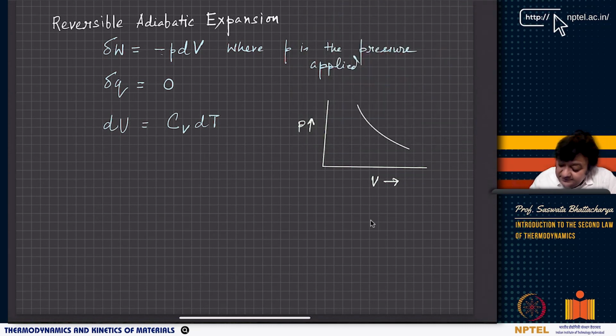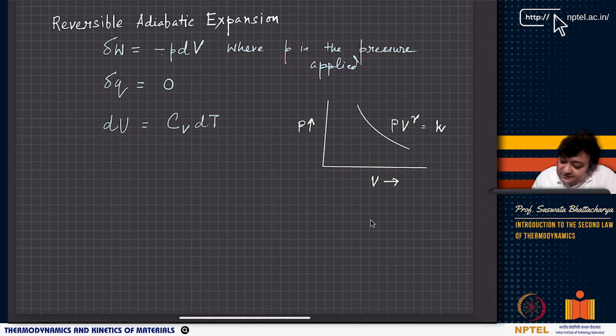Say for example, this curve is like PV to the power gamma equals constant. Now, what is this gamma? And how do you determine this gamma?